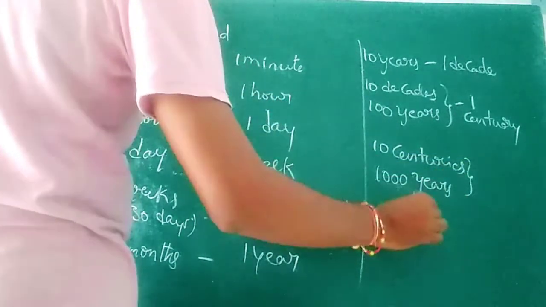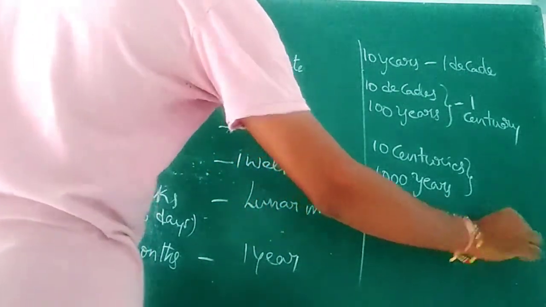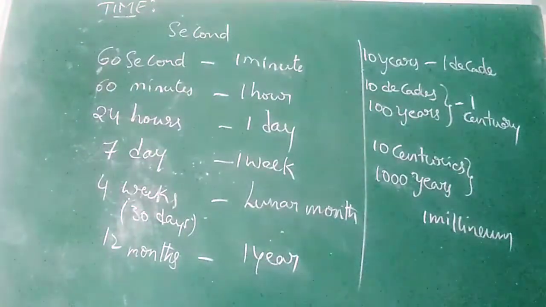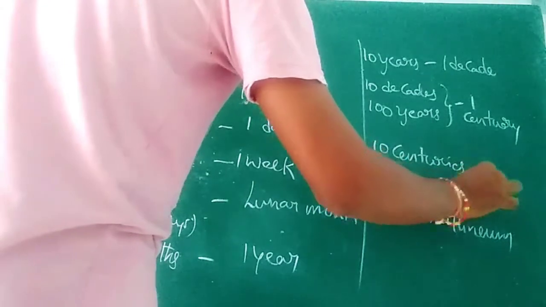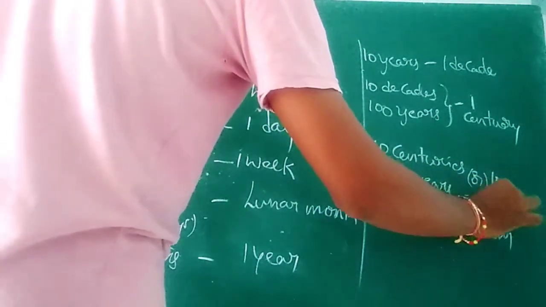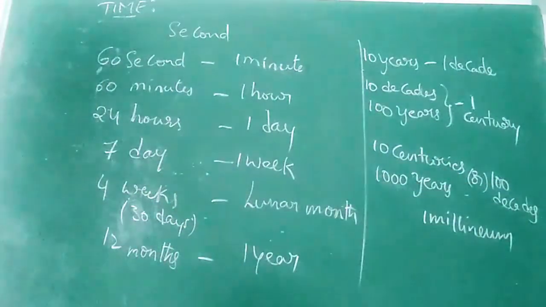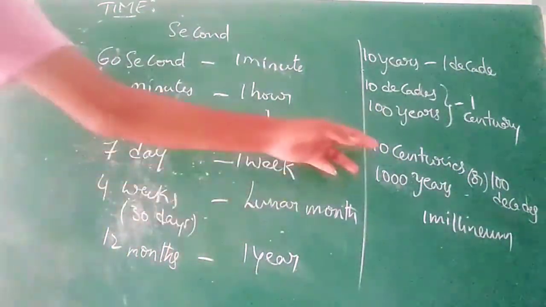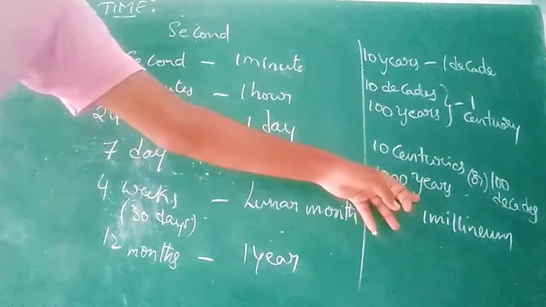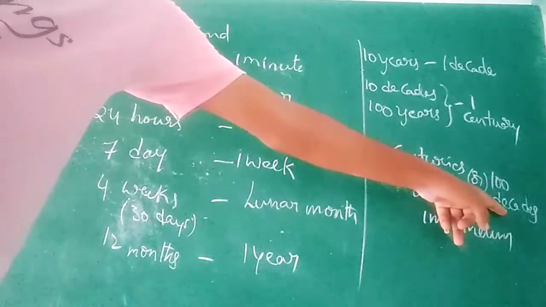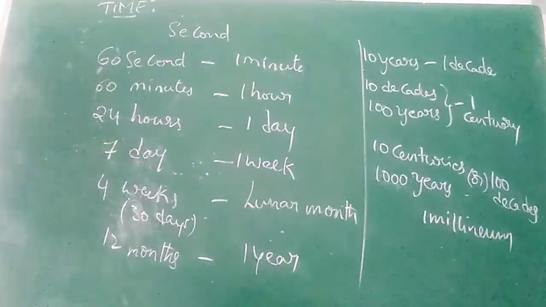1000 years we call 1 millennium. 10 centuries, or 1000 years, or 100 decades. 10 into century means 100. 10 into 100 is 1000 years, or 100 decades. 100 decades means 100 into 10, 1000. So those we call 1 millennium.